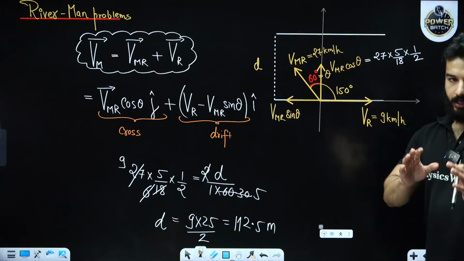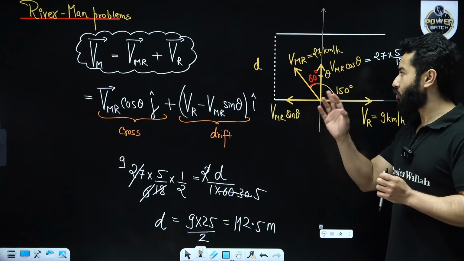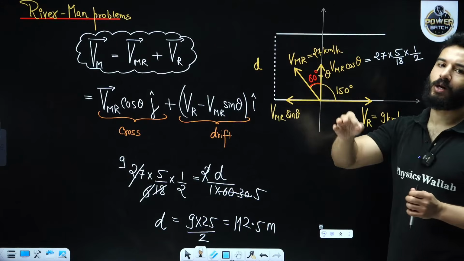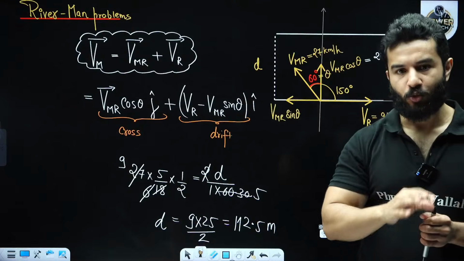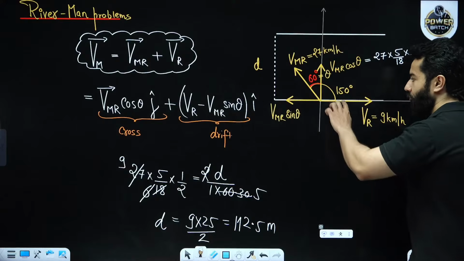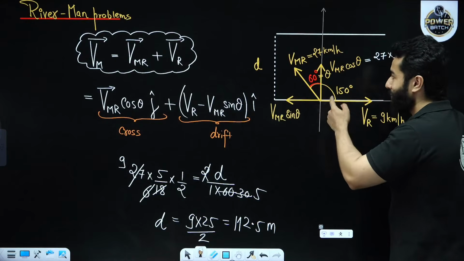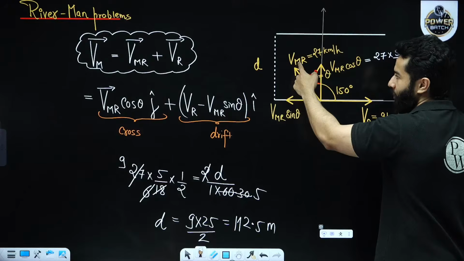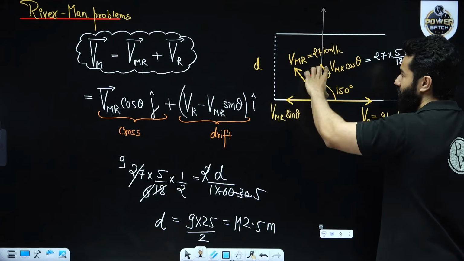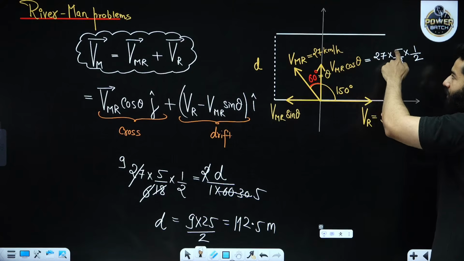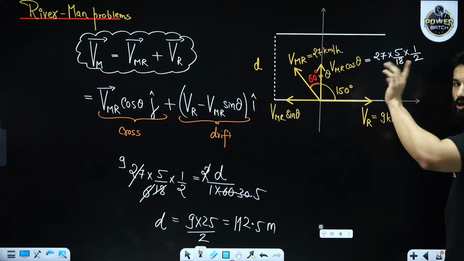See, let me explain again. They have told you that the swimmer, or the boat, whatever that is, can swim with 27 km per hour of maximum speed with respect to the river. That means they are talking about VMR, at an angle of 150 degree from the river. That means from the vertical it will be 60 because the remaining angle is 90 degree. Let's first make the components of this. So this is going to become VMR sine theta, this will become VMR cos theta. Please remember this is in kilometer per hour, so to convert it into meter per second, we write 5 by 18. So 27 times 5 by 18, and cos 60 is 1 by 2.